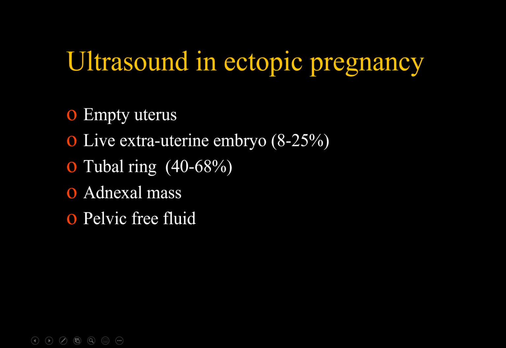What are you expecting to see in ectopic pregnancy? Empty uterus is number 1. Empty uterus indicates absence of intrauterine pregnancy. Sometimes there might be a pseudocyst as a fluid in the endometrium. A live extrauterine embryo is found in 8 to 25% of ectopic pregnancies. Tubal ring is present in 40 to 68% of ectopic pregnancies. Adnexal mass, pelvic and peritoneal free fluid.